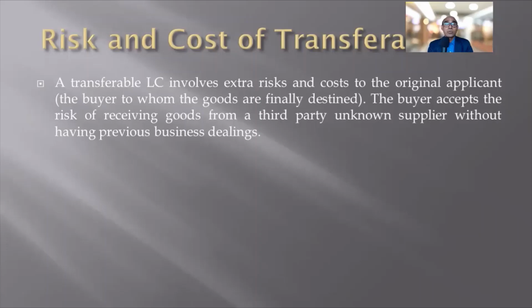So he knows only the intermediary trader, and in turn the intermediary trader knows the supplier of the goods, but the buyer will never come to know exactly who is the actual supplier.